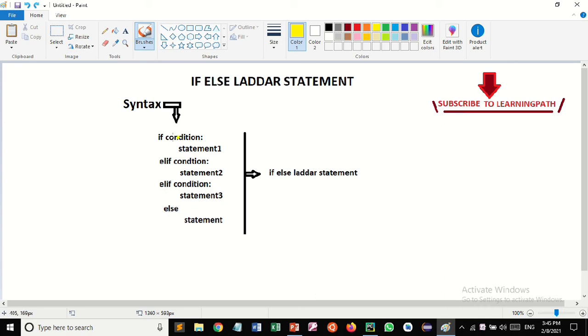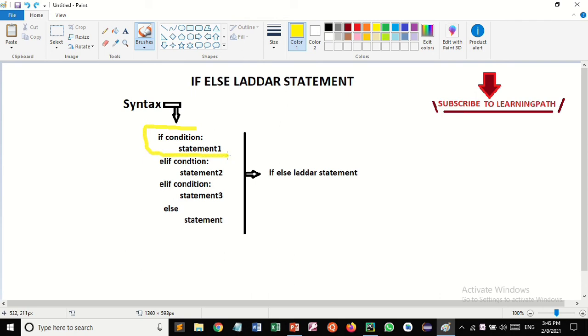So basically, if all these conditions are true, it will not execute all of them, but only one condition at a time, the condition which is true first from the top, that means this condition.